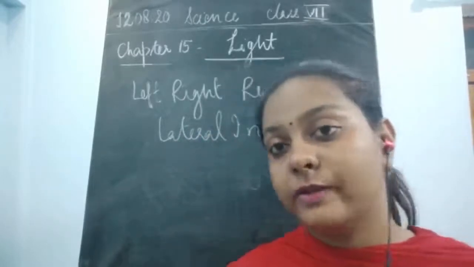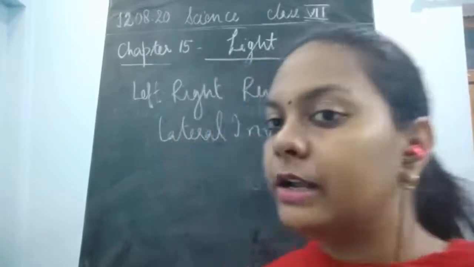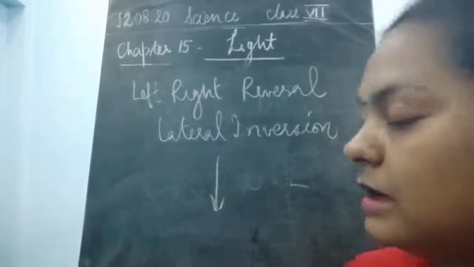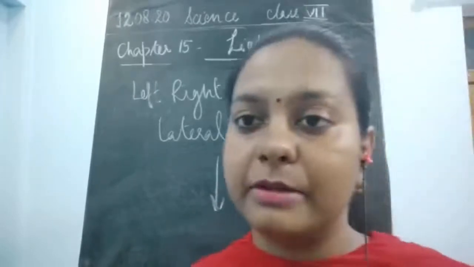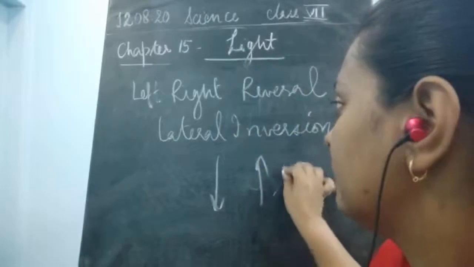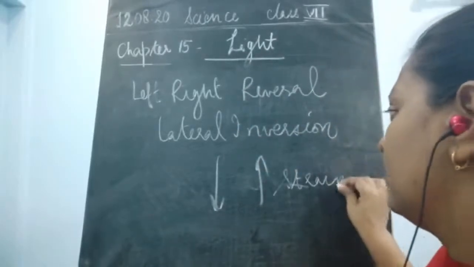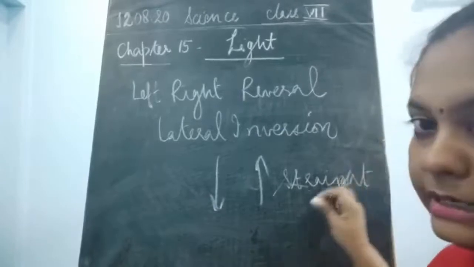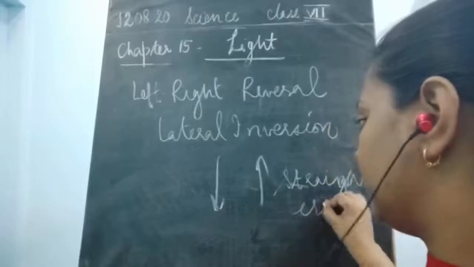And the image is always upright. Please remember inverted. What is the meaning of the word inverted? Inverted means upside down, and erect means the image formed is always straight. So this always forms a straight image. Please remember the vocab of the chapter light. Instead of writing straight, we always write erect image.